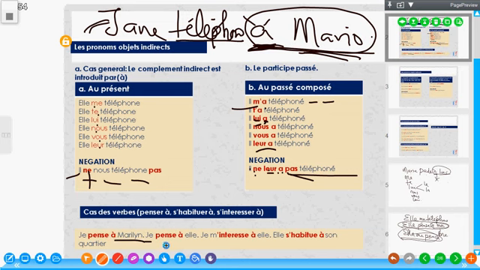It becomes je pense à elle. Je m'intéresse à elle. I'm interested in her. Or elle s'habitue à son quartier. She is used to her area. She is used to her community. So these kinds of verbs do not follow the rule of indirect object pronouns.